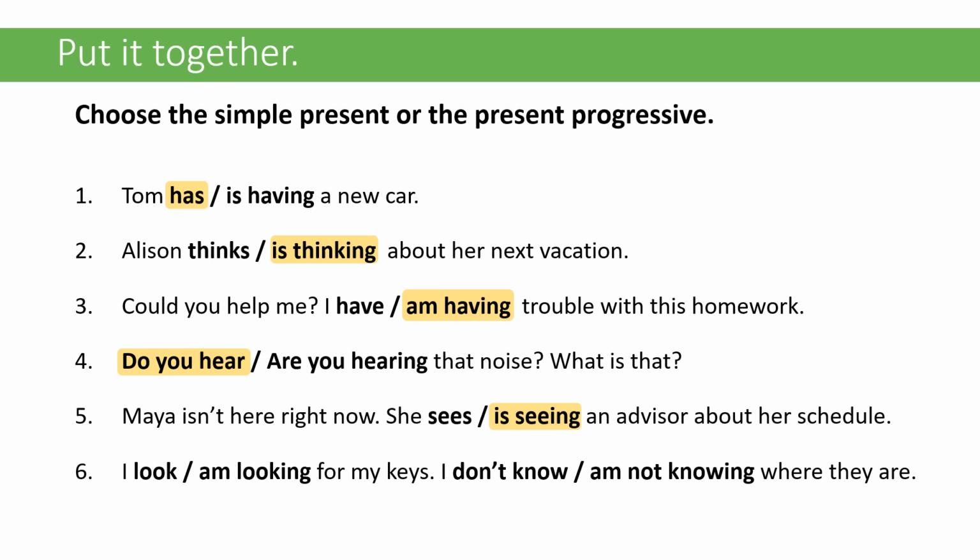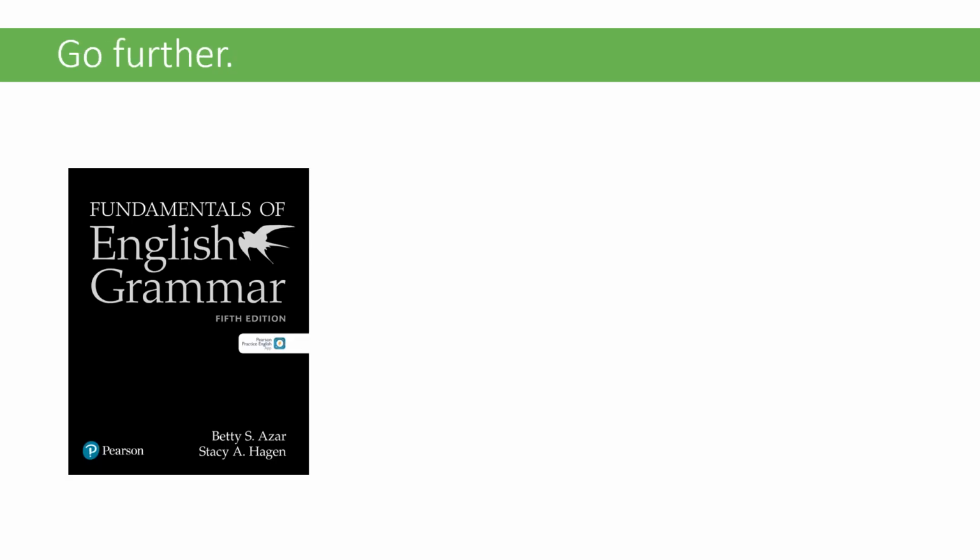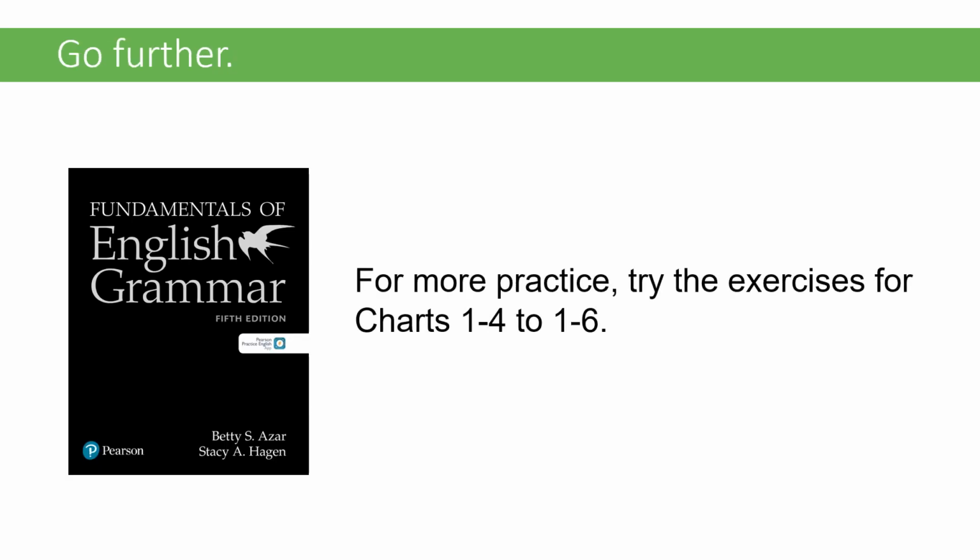So know is a word that is never in the progressive, right? This is just a non-action verb. Sorry, sort of gave it away there, but it's always non-action. So first one should be, I am looking for my keys. I don't know where they are, because it's non-action. Okay, so for more practice, you can go refer back to your book and look at the exercises for 1-4 to 1-6.